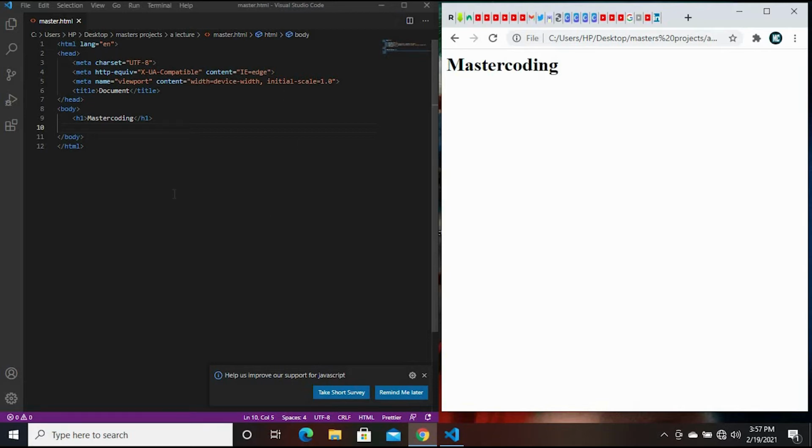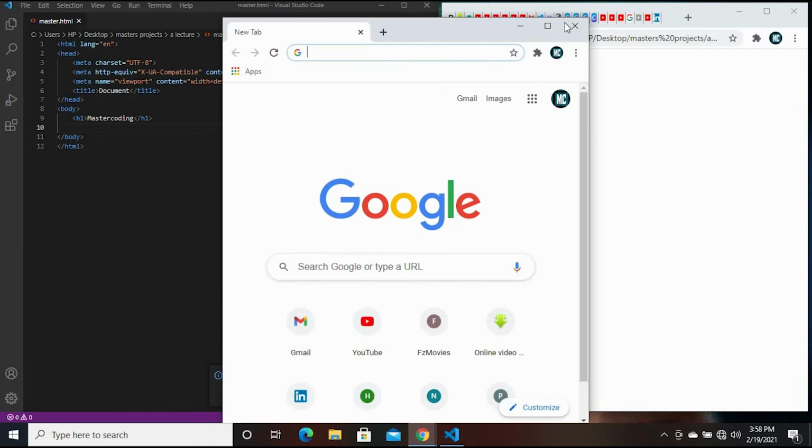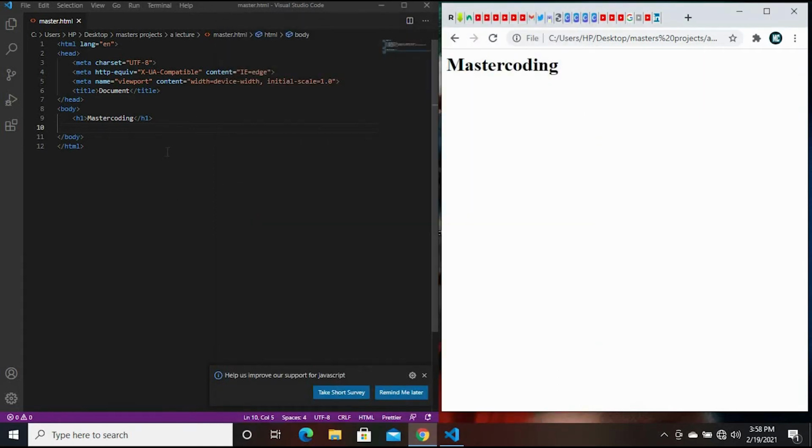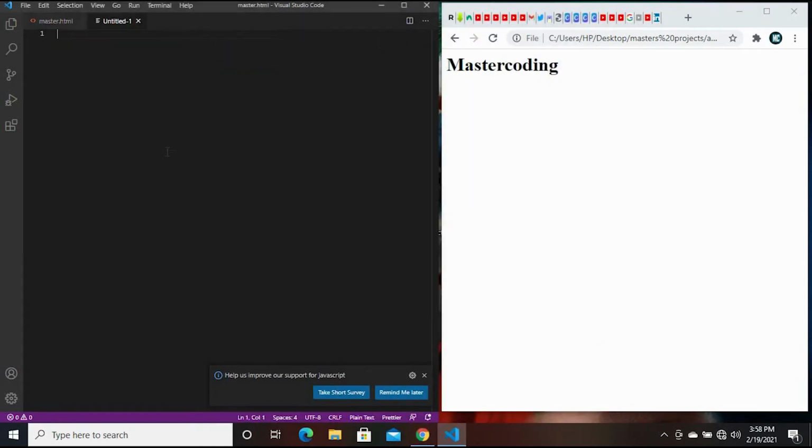We just type in Ctrl N to create another file. That's how to create an external CSS. You create another file, then link the file to our HTML page.